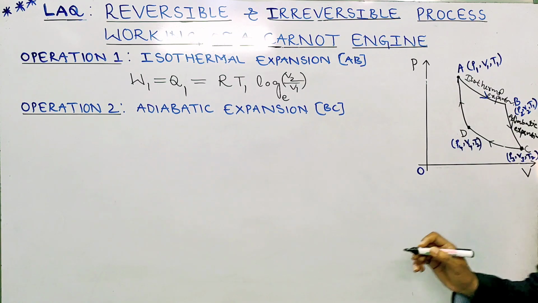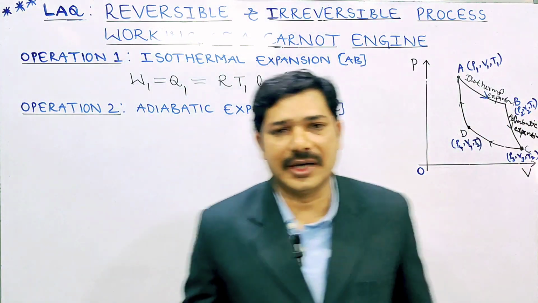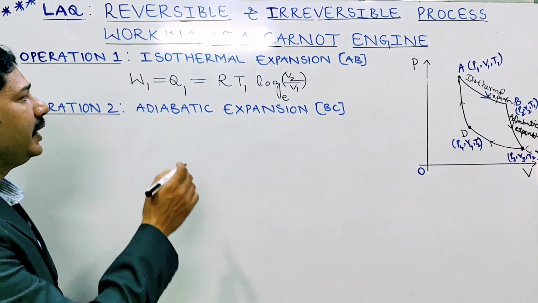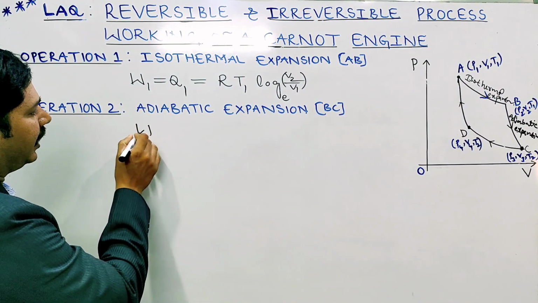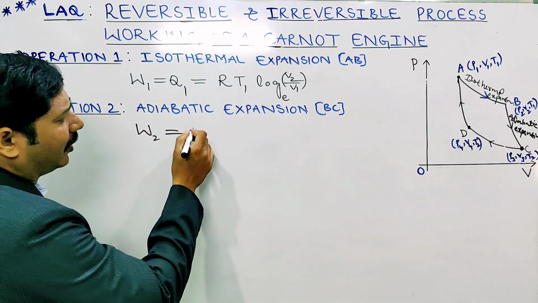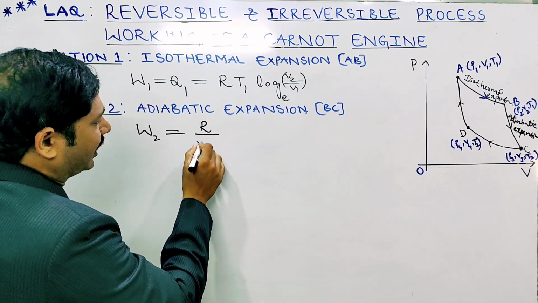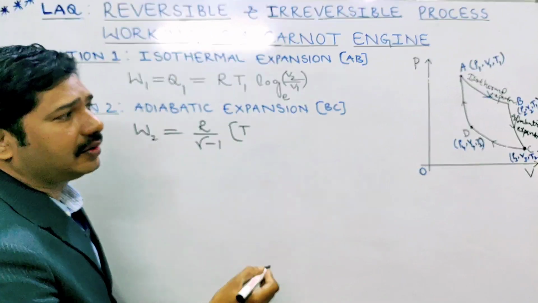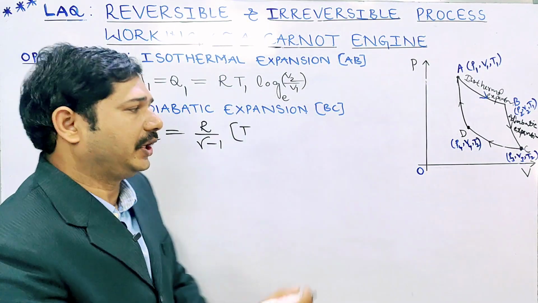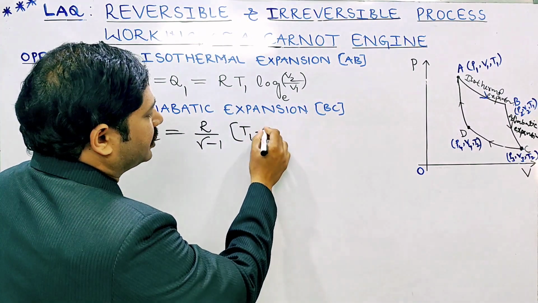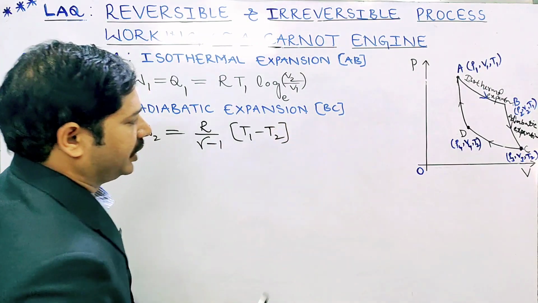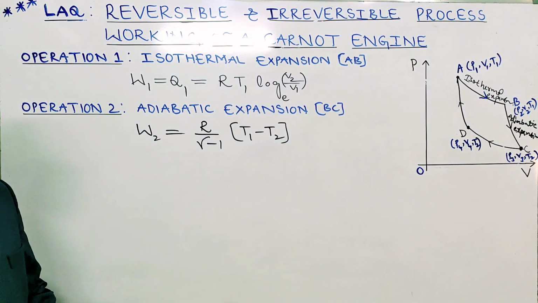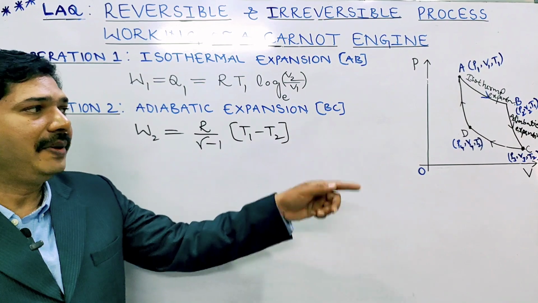Adiabatic expansion. Here the work done by the system, say W2, is equal to R by gamma minus 1 into the temperature falling from T1 to T2, so that is T1 minus T2. So this is the adiabatic expansion from point B to point C.